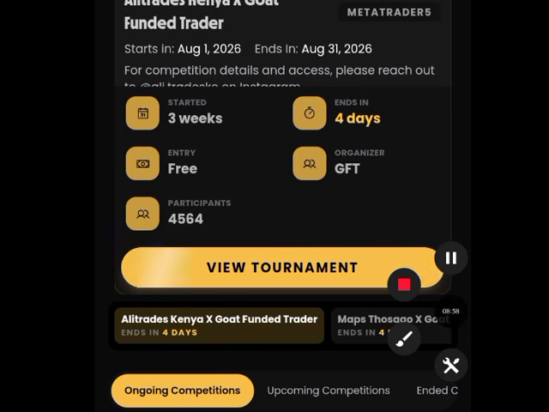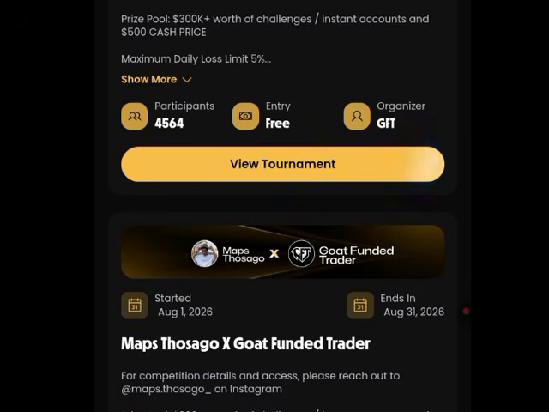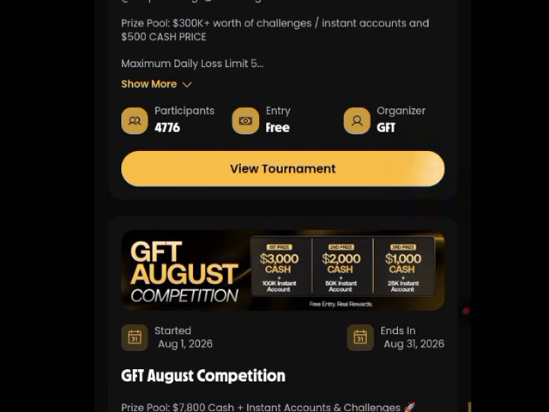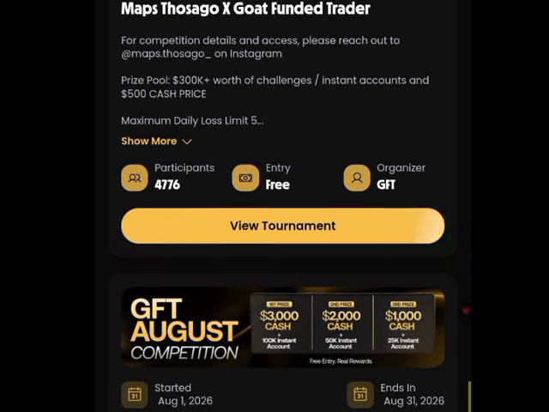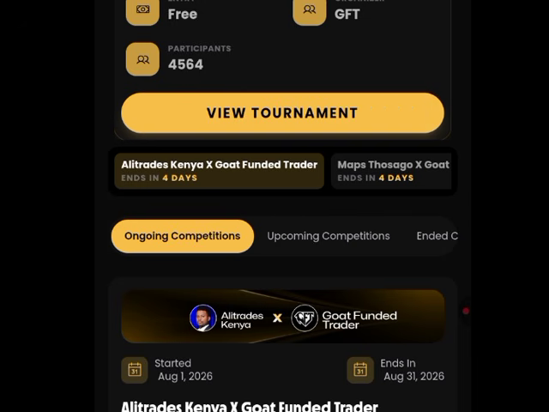As you can see right here, this competition ends in 4 days. It ends in 4 days, and this is the particular competition that is going on. As you can see, they have 4,564 participants already, and the entry is free. Now you can just go ahead and click on view tournament. As you can see, these are the various competitions going on. Just click on view tournament, then you can go ahead and get started with this competition.